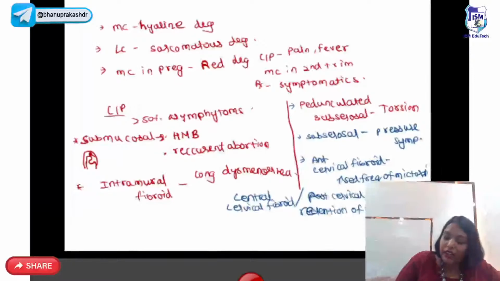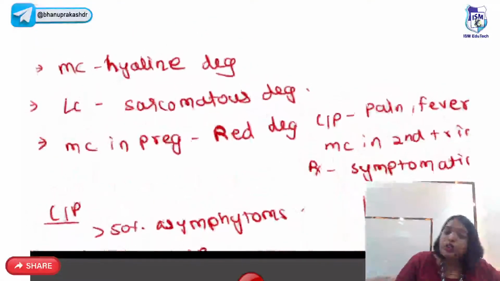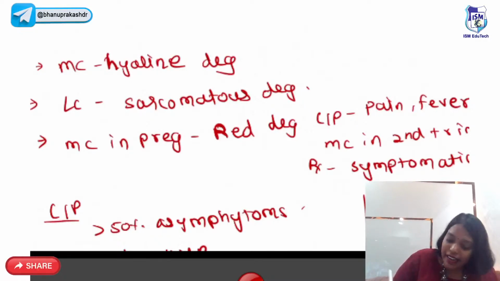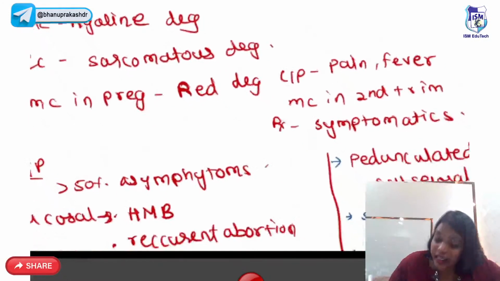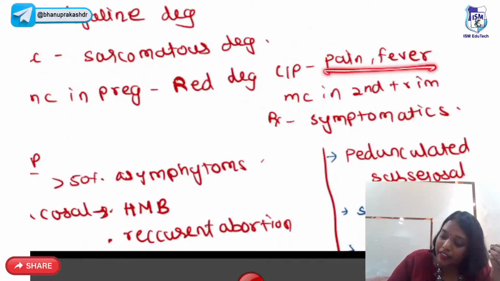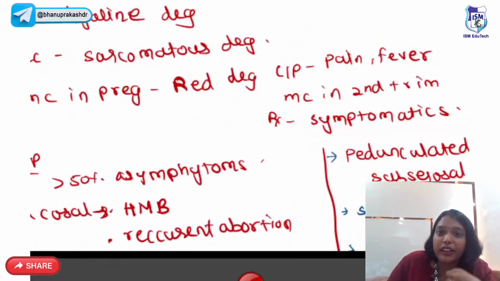Now, the most common change we see in fibroid is hyaline degeneration. The least common change we see in fibroid is sarcomatous degeneration. The most common change we see in pregnancy is red degeneration, mainly seen in the second trimester. They'll have pain and fever. So treatment will be symptomatic. You will never remove a fibroid.